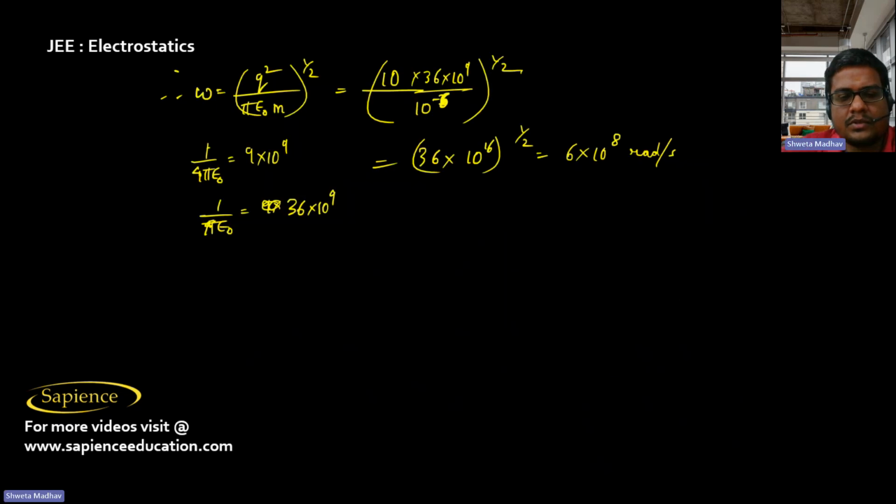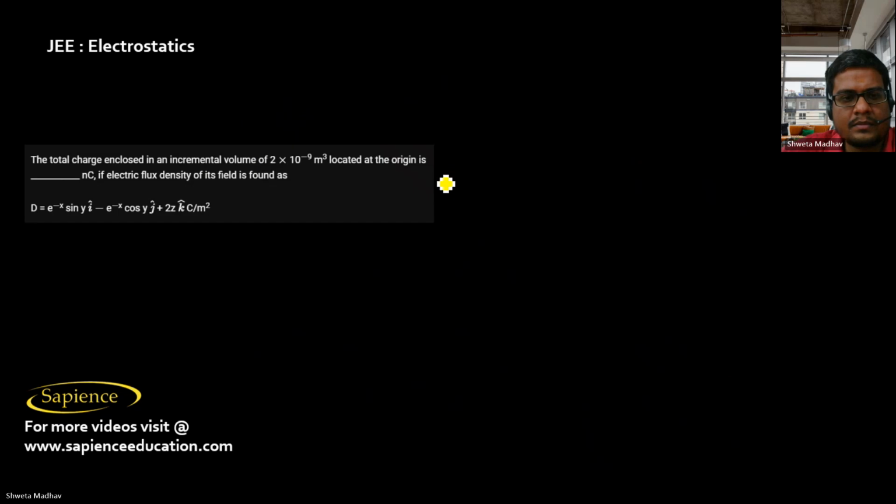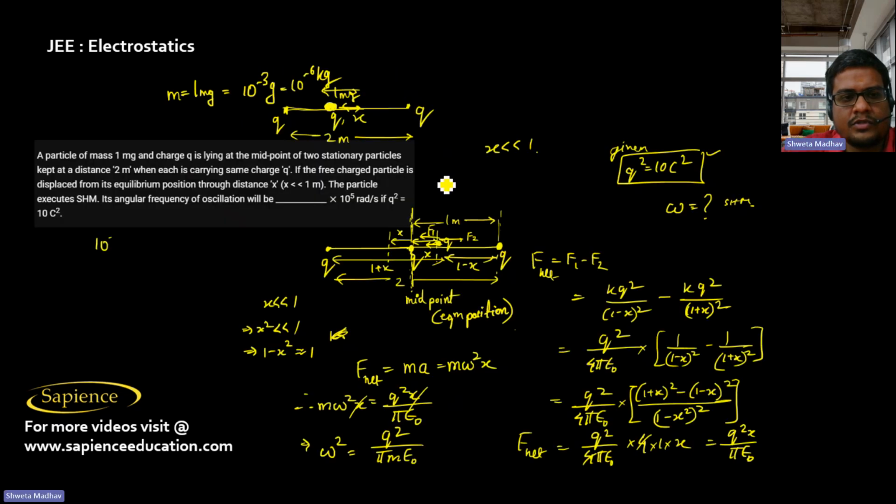1 milligram, so it is 10 power minus 6 kg. This much radian per second.